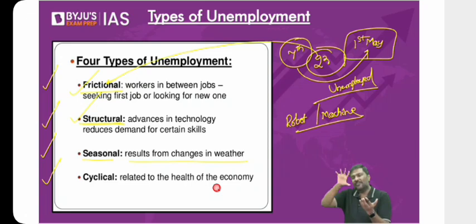Don't you think when one season comes, certain people will lose the job and unemployment will be created, and in another season, certain more people will be losing the job? So whenever there's a change in the weather like this, people will end up losing jobs. Such unemployment is called seasonal unemployment. I'll give you one more example.